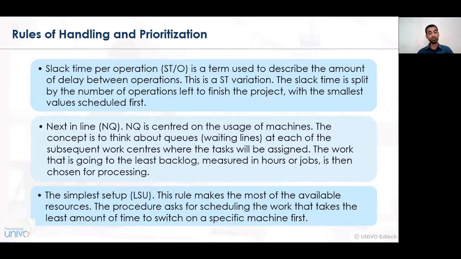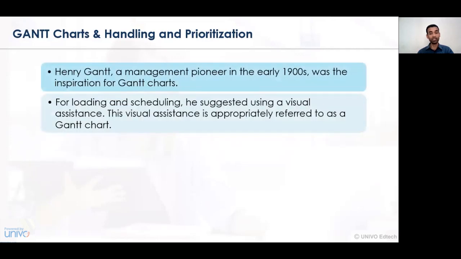And lastly, the simplest setup, that is SLU. The simplest setup also identifies at what level or time the task or the job will be completed and the entire assembly line process will be completed. So the least amount of time to switch from one machine to another, or from one assembly line to another, in order to complete the entire task of a certain machine also needs to be assessed. Now, what is the correlation between the Gantt chart and handling prioritization?